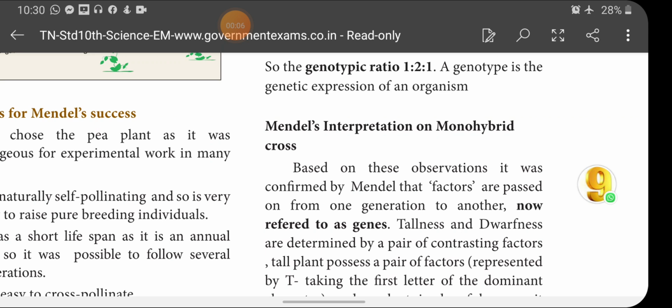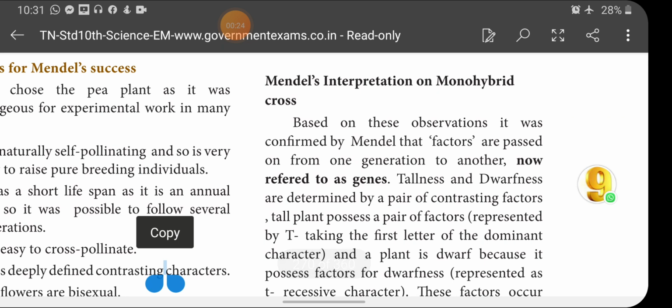In our last session, we discussed Mendel's monohybrid cross, its phenotypic ratio and genotypic ratio, and what the F1 generation was. Today I will start with Mendel's interpretation of the monohybrid cross. Based on Mendel's monohybrid cross observation, it was confirmed by Mendel that factors are passed on from one generation to another, now referred to as genes.